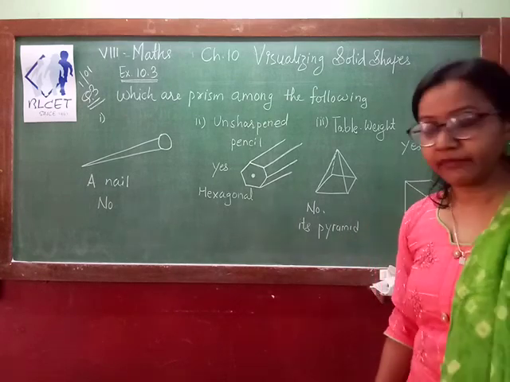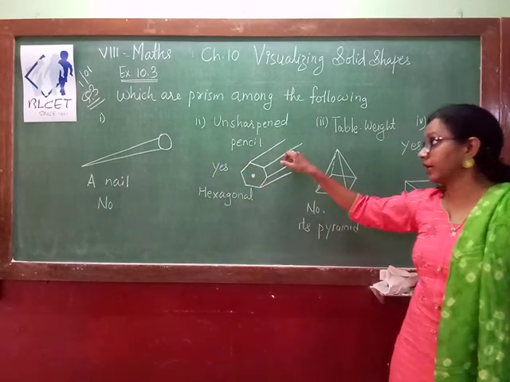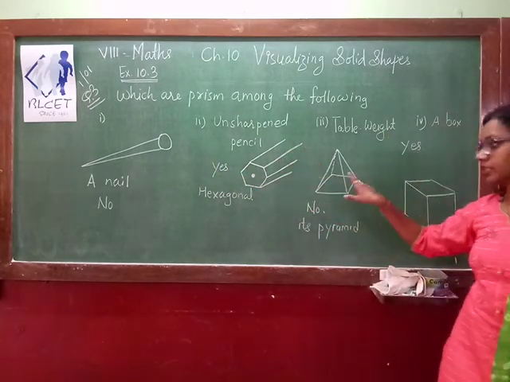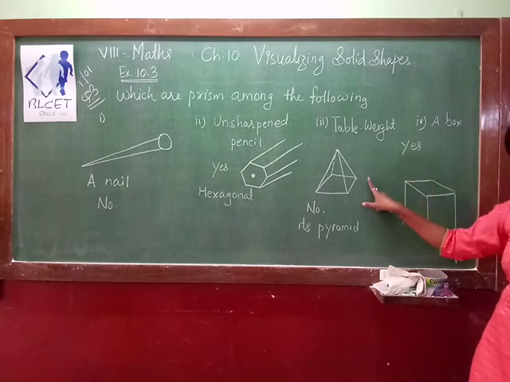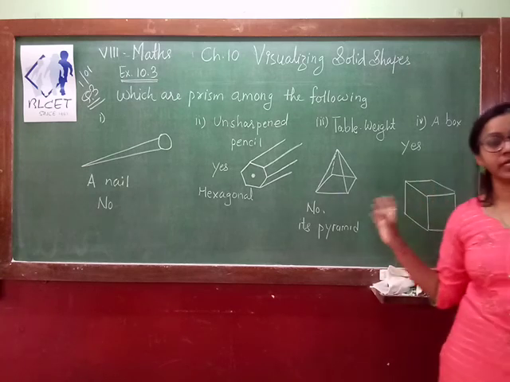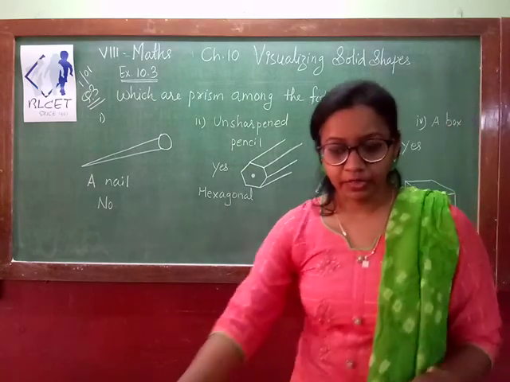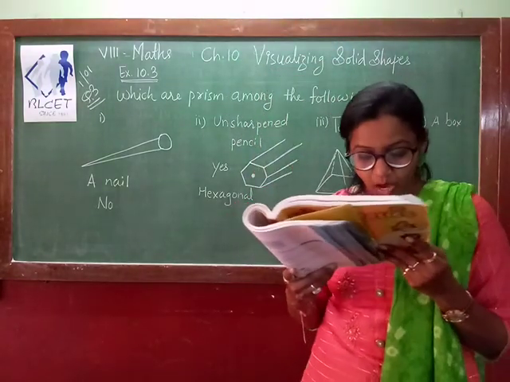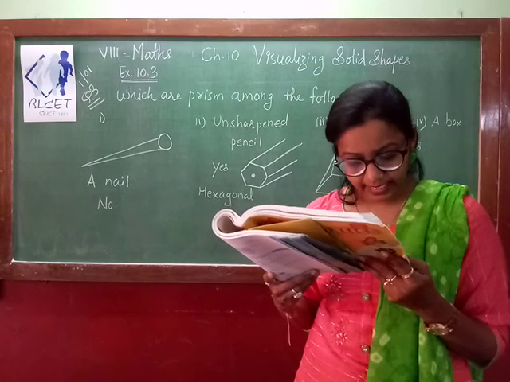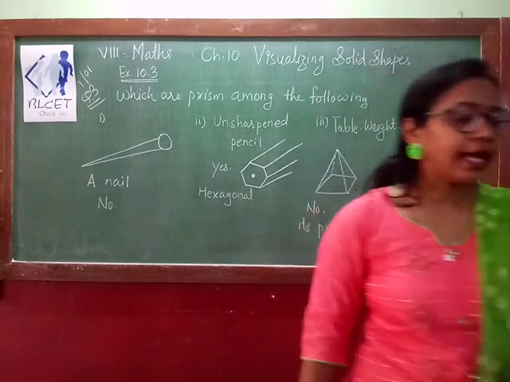So for all these shapes, the first one is not a prism. The second one is a prism. The third is not a prism, but the fourth one is also a prism. So the first and third are not prisms, but the second and fourth form prisms. This way we can compare the shapes. So this is all about your question number 3. Move on to question number 4. How are prisms and cylinders alike, and how are pyramids and cones alike? We just draw the diagram and compare it.